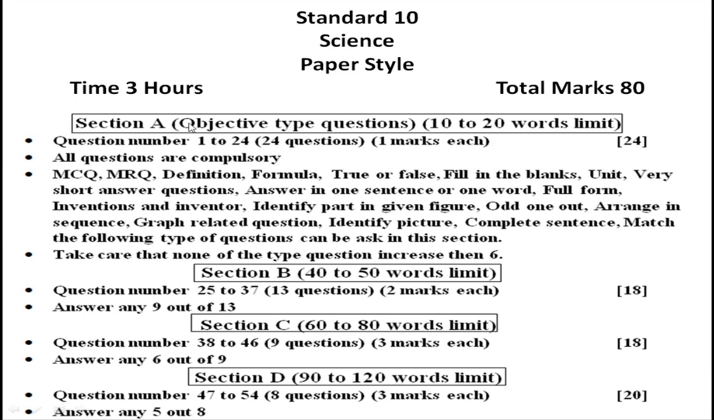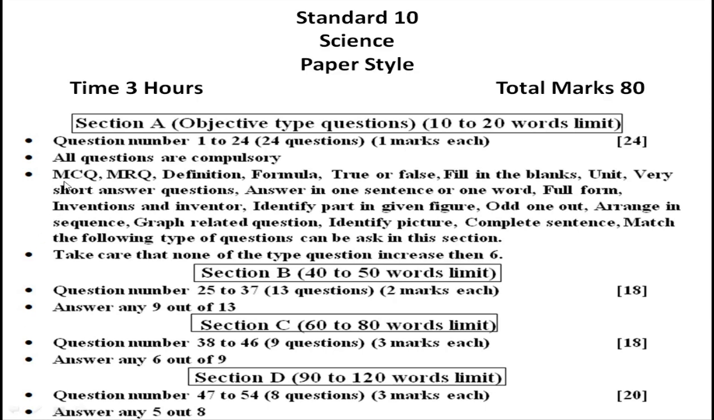It is an 80-mark paper. Section A is objective type questions. 24 questions are there, 1 mark each, so total marks will be 24. Here in Section A, all the questions are compulsory, so there is no internal option. All those 24 questions are given, which you have to write compulsorily.